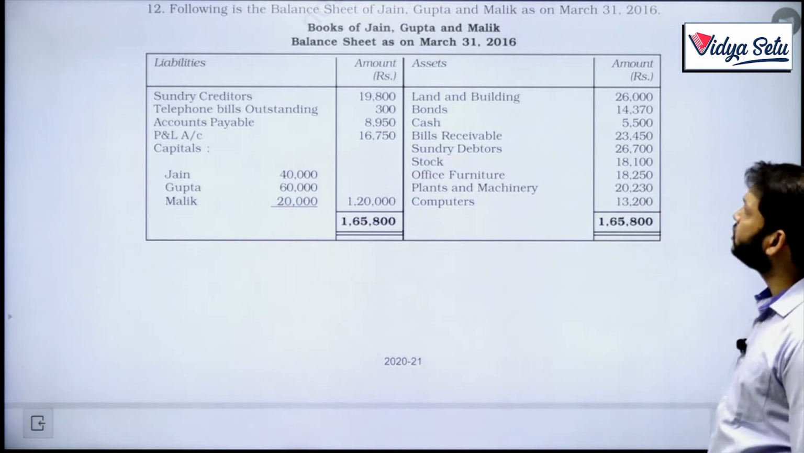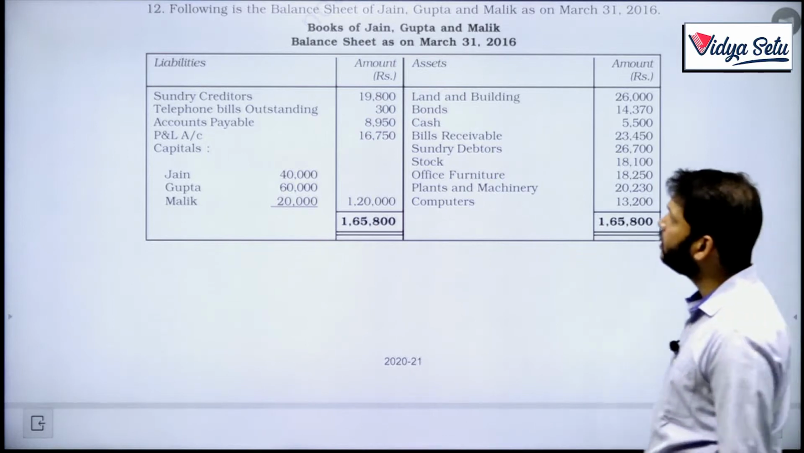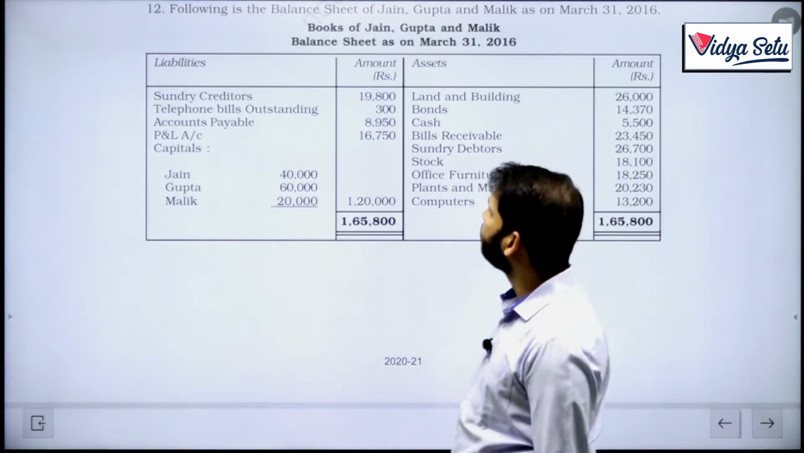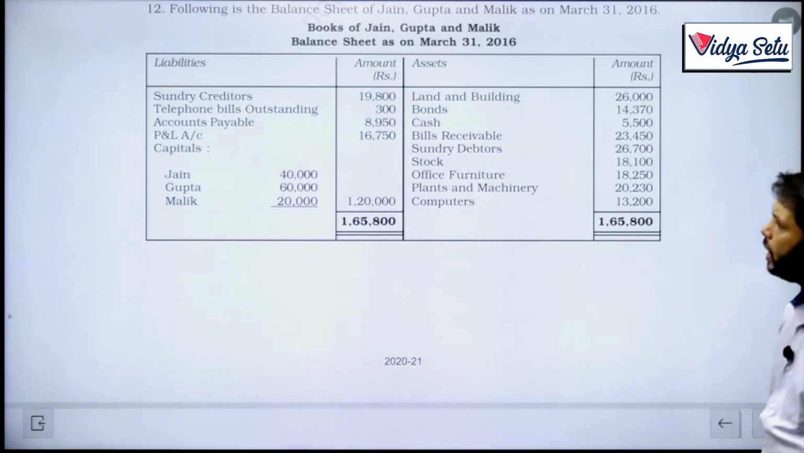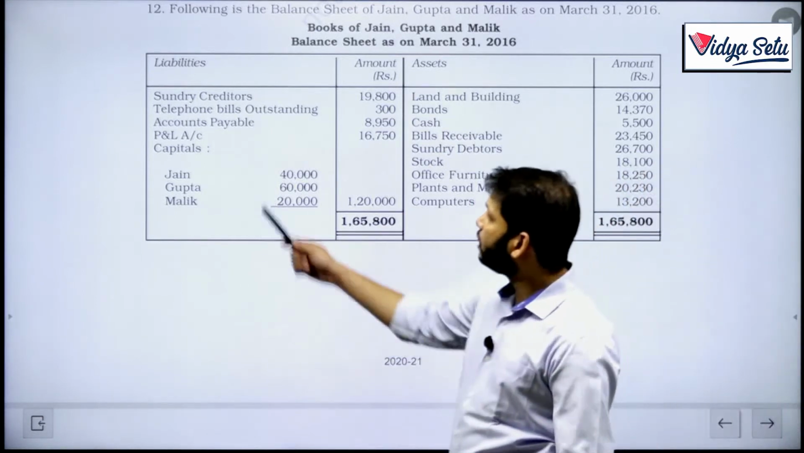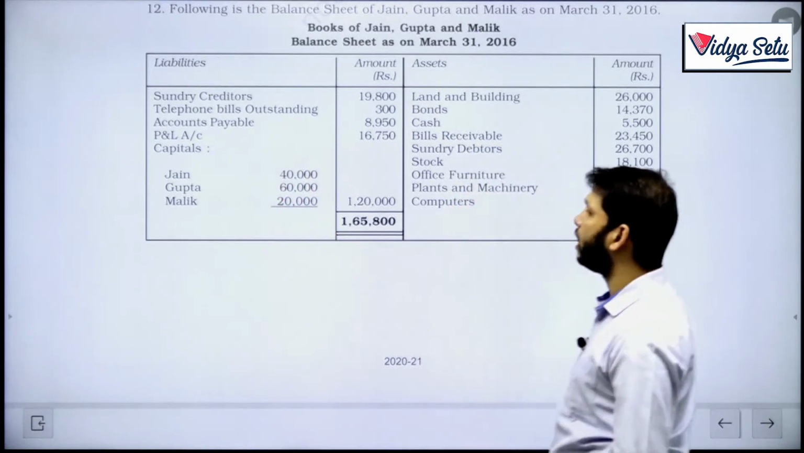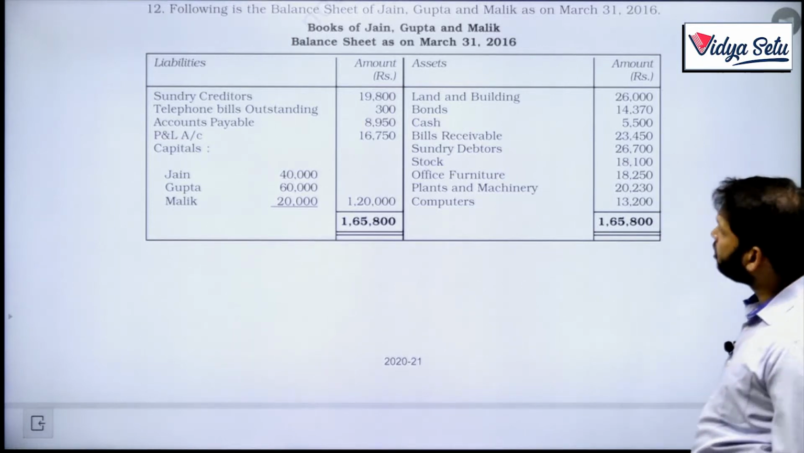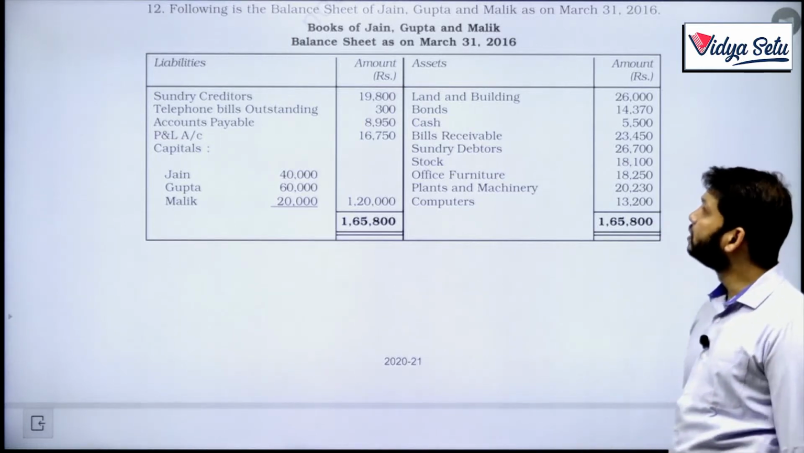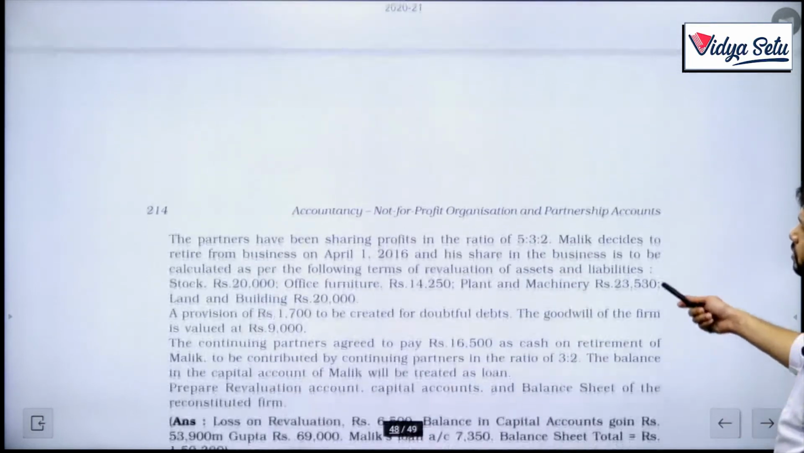So, following is the balance sheet of Jain, Gupta and Malik as on March 31, 2016. What do we have in the balance sheet? Sundry creditors, telephone bills outstanding, then accounts payable. There is a credit balance of P&L account. How is it a credit balance? Because it's on the liability side, and the capitals are given. Along with that, on the asset side, we have land and building, bonds. Bonds are investments. Cash, bills receivable, sundry debtors, stock, office furniture, plant machinery and computers.